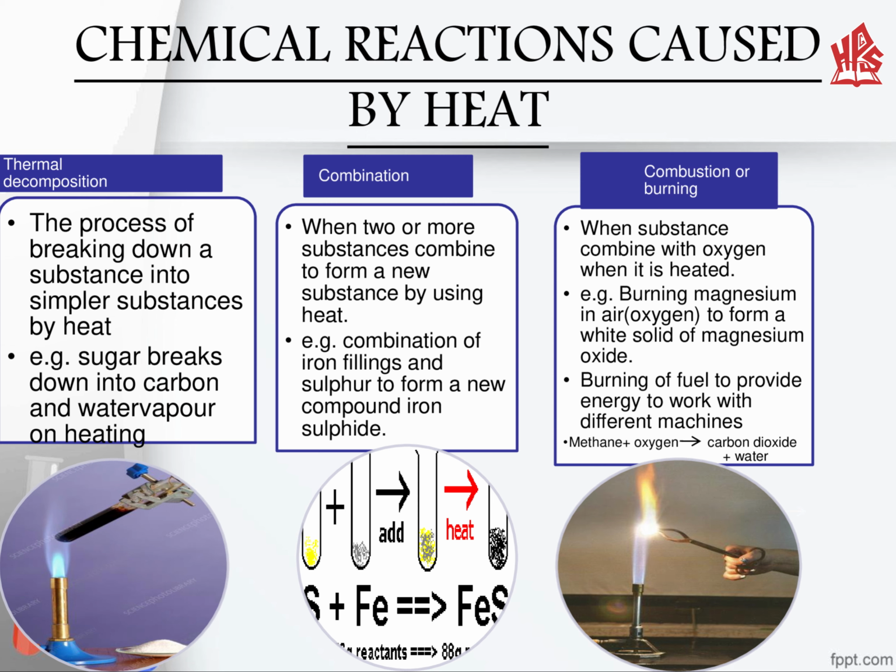Now comes the third one, combustion or burning, when a substance is heated in the presence of oxygen. For example, when we take a magnesium ribbon, it burns in the presence of oxygen. It produces a white solid, or we can also say a white ash of magnesium oxide. Similarly, a second example is when fuel is burned to produce energy: methane, when it reacts with oxygen, forms carbon dioxide and water. It provides us energy to do work on any kind of machine.